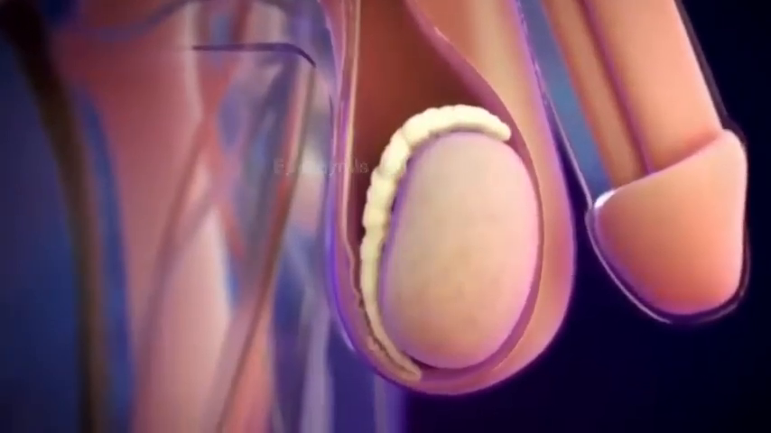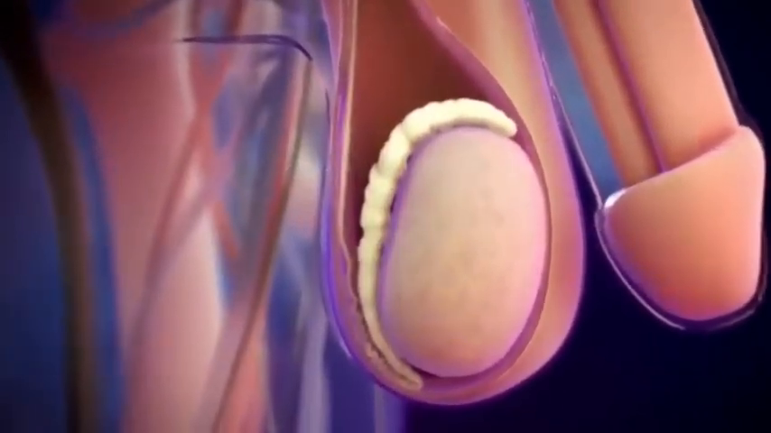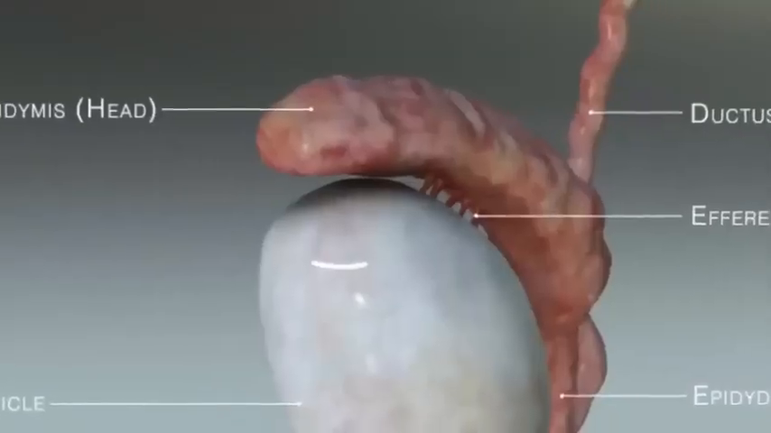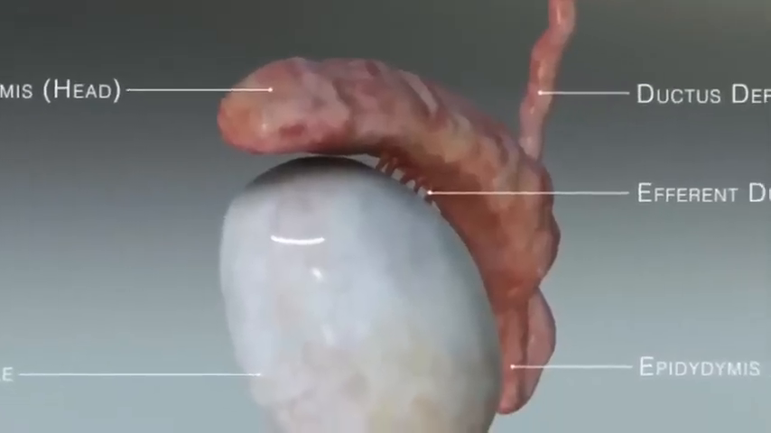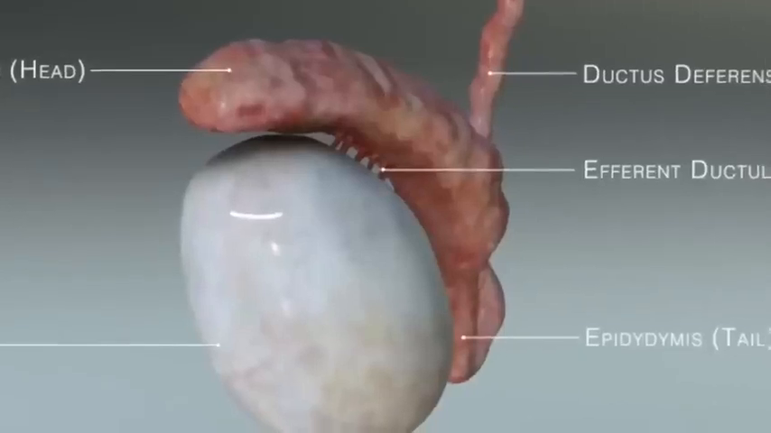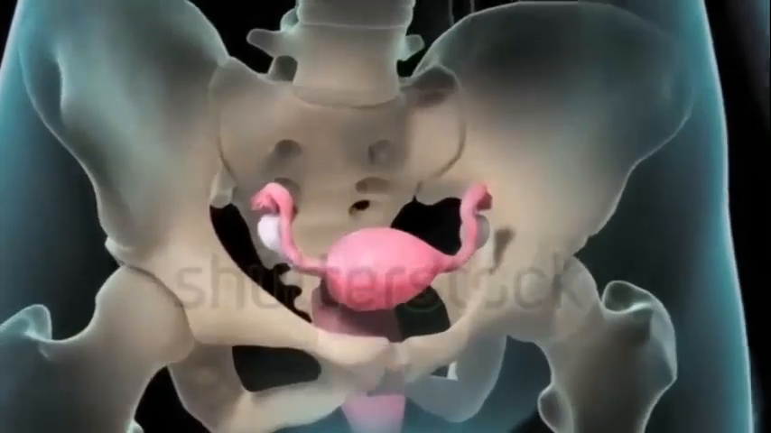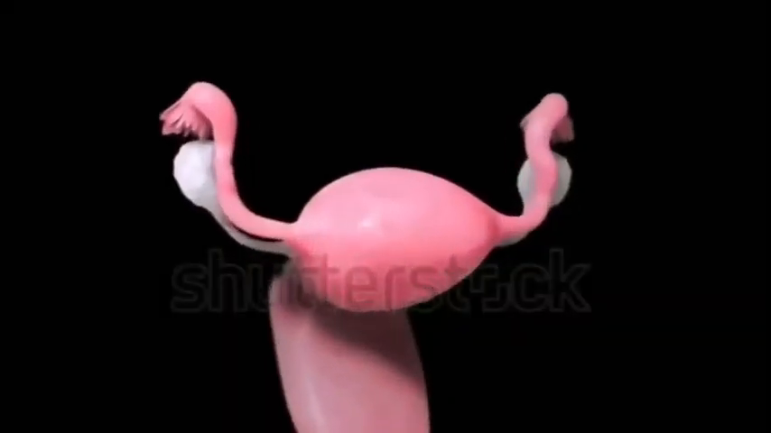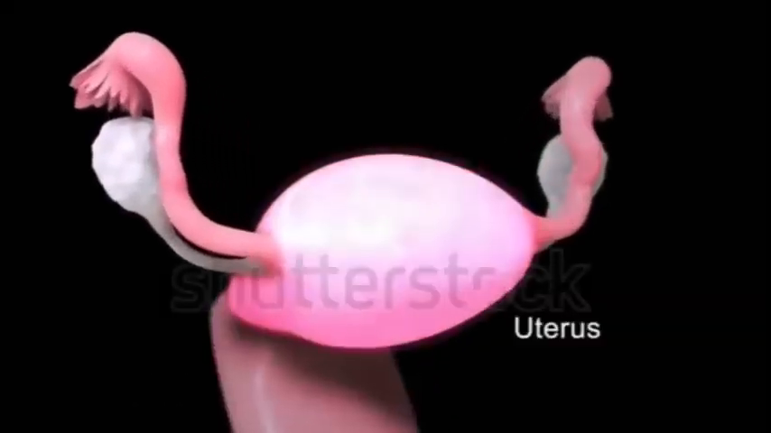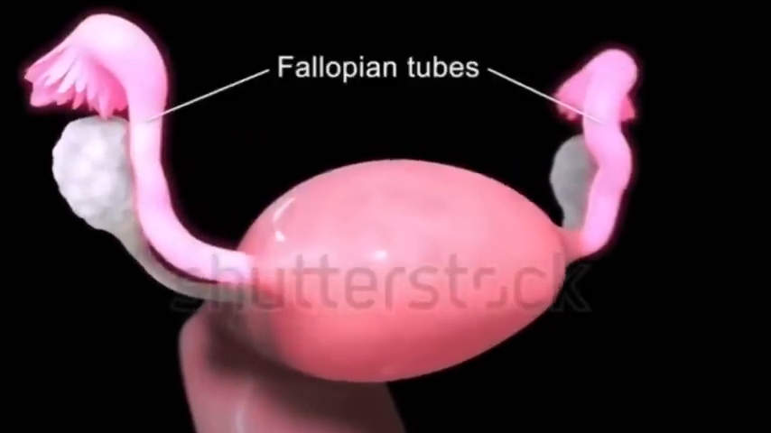It acts as a storage place for sperm before they enter the vas deferens. Vas deferens is a tube that carries sperm from the testis to the urethra. Female reproductive system. The female reproductive system contains the vagina, cervix, uterus, oviducts, and ovaries.